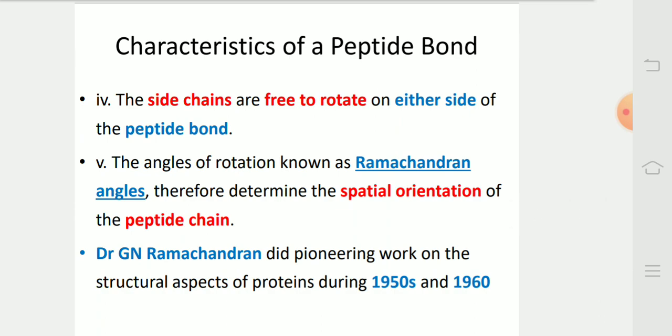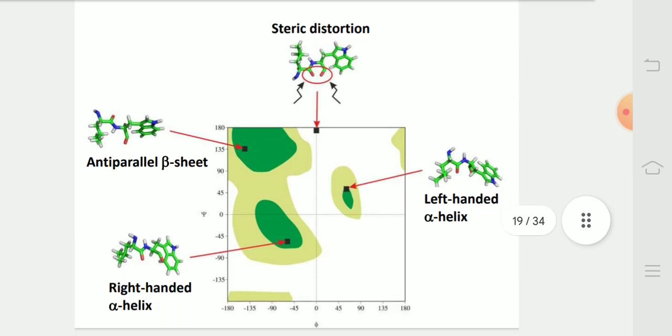The side chains are free to rotate on either side of the peptide bond. The angles of rotation, known as Ramachandran angles, therefore determine the spatial orientation of the peptide chain. Dr. G. N. Ramachandran did pioneering work on the structural aspects of proteins during the 1950s and 60s. In this diagram, we can see Ramachandran angles which determine the spatial orientation of the peptide chain.